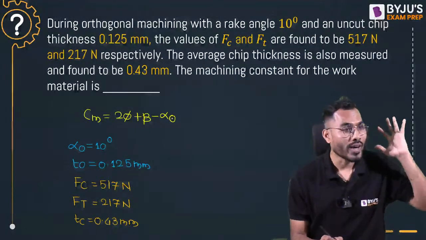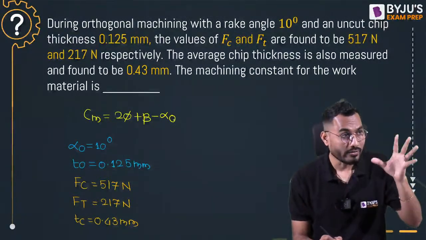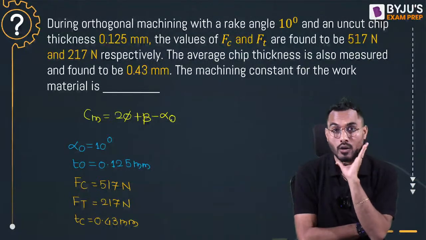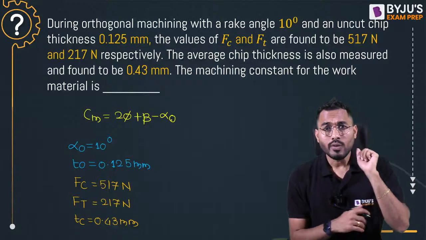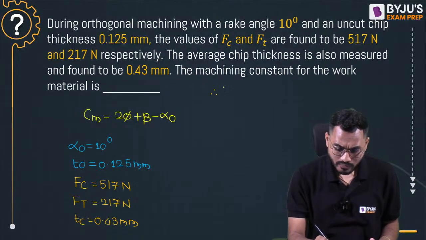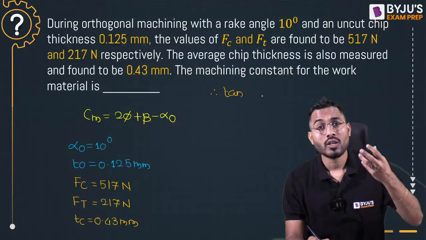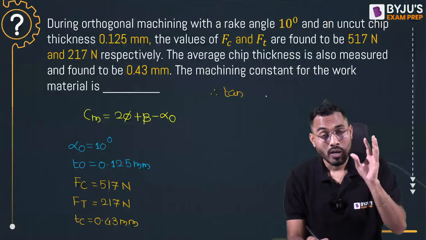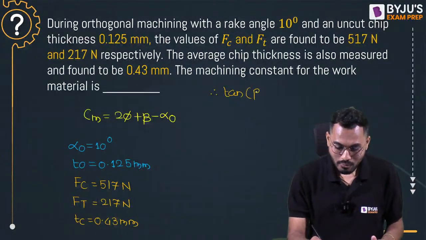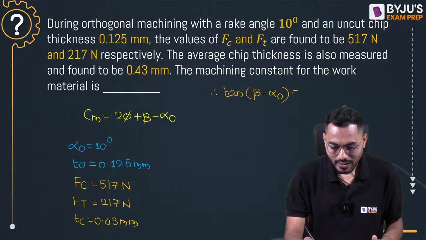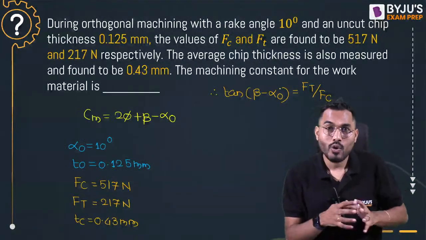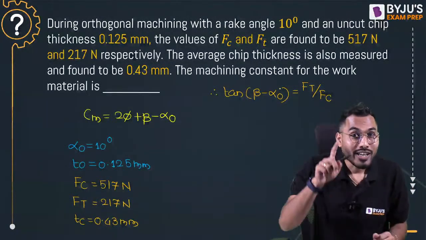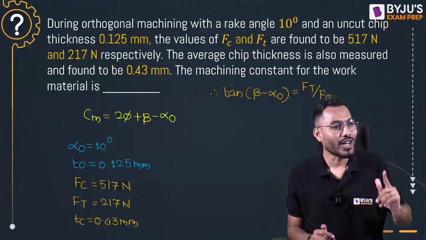So alpha 0 is done, it is there. Now beta value I have to calculate and the phi value I have to calculate. I know these from Merchant's equation, Merchant's force analysis, the Merchant's circle diagram: tan of beta minus alpha 0 is equal to Ft divided by Fc. Do I know this formula? Alpha 0 I know, Ft I know, Fc I know. Can I calculate beta? Yes, I can calculate beta from here.